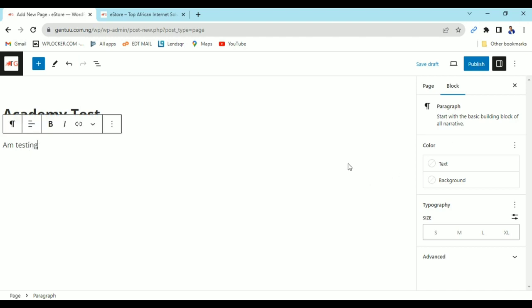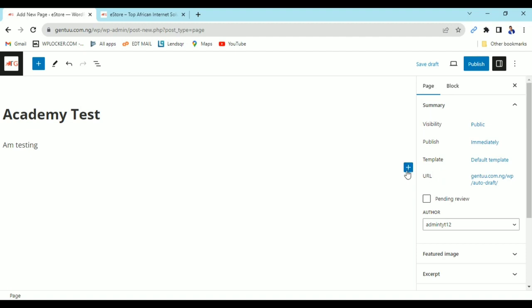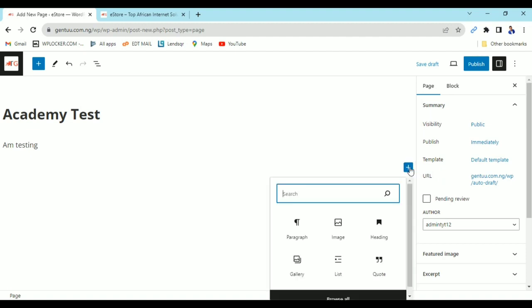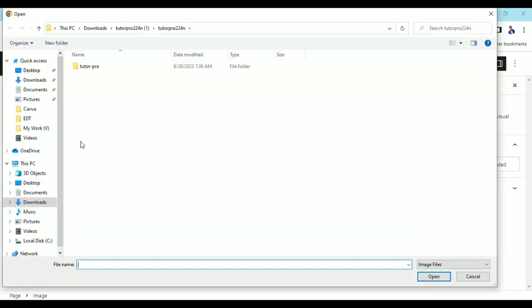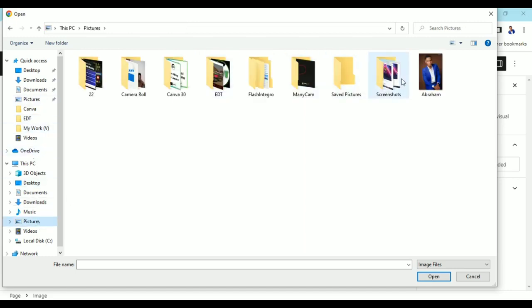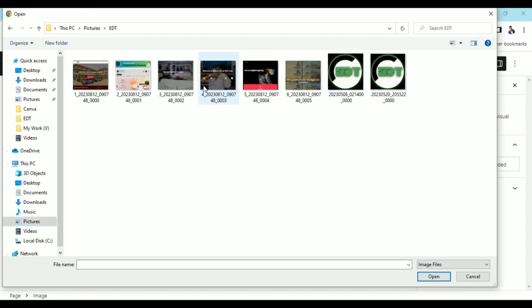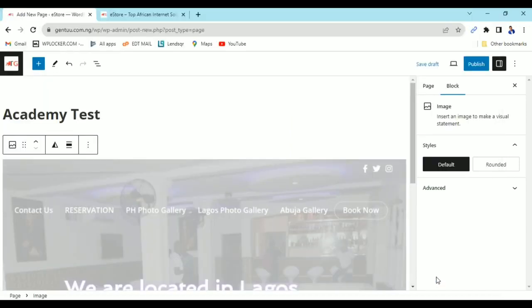Now I can still come down. I can add other things with this sign. There's a sign here. I can add an image to what we have in this place. Let me just look for some kind of image to upload. Now this is it. Then you come here and click on publish.